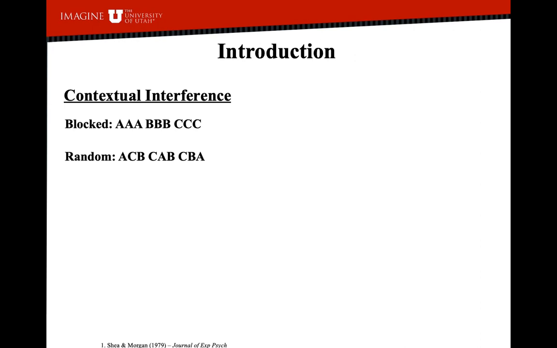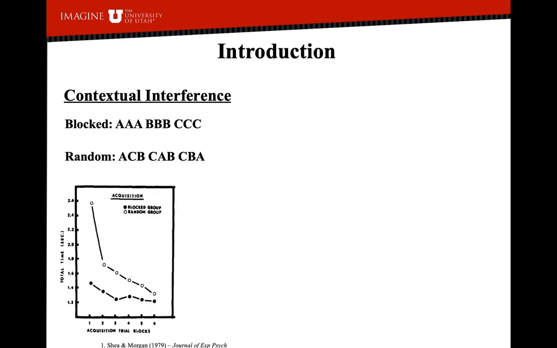Typically, this is assessed by looking at differences in task performance between those who have trained in a blocked versus a random practice schedule. The conventional finding, which has been known as the contextual interference effect, is that the block group outperforms the randomized group during acquisition.